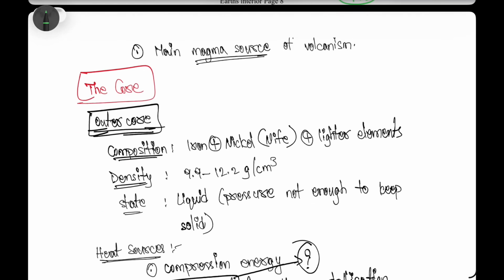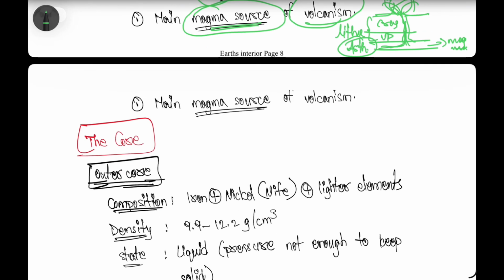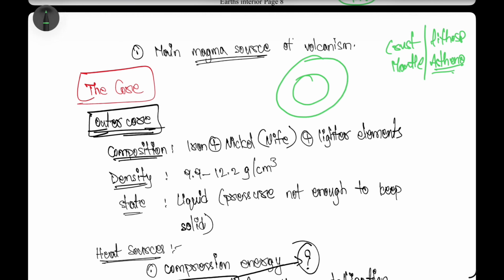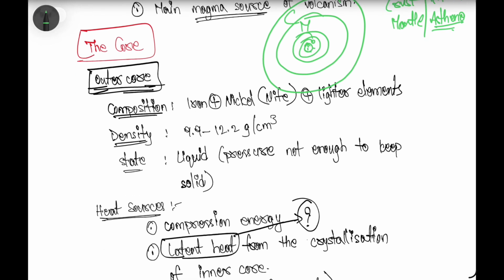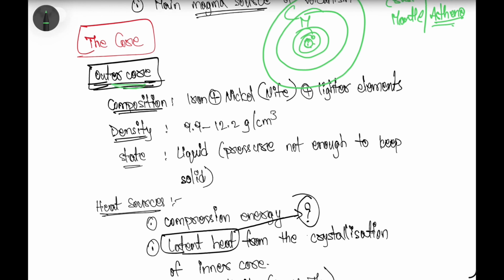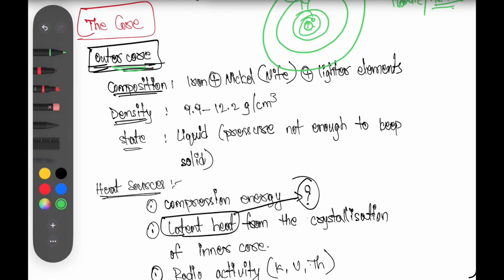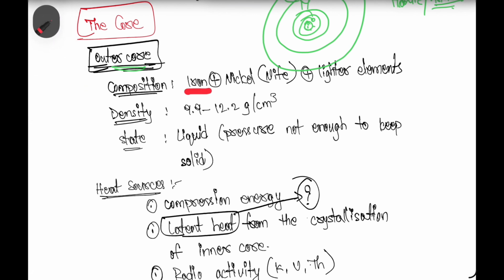Okay, so till now we have understood regarding the crust and the mantle region, the lithosphere and the asthenosphere, right? After this, the innermost layer, after crust and mantle, is the core region. The innermost one is the core, which is also divided into the outer core and the inner core. So first we will understand the composition of the outer core. That means the outer core is made up of iron and nickel.